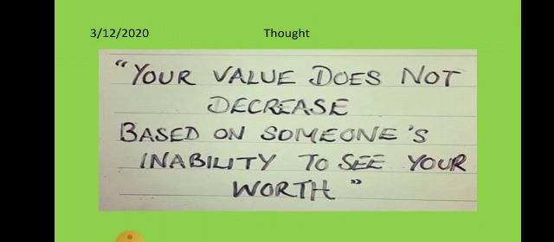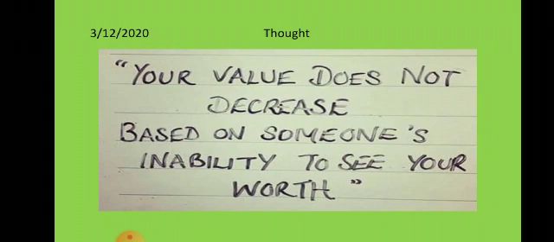Before moving forward, let us see today's thought. Your value does not decrease based on someone's inability to see your worth. I repeat, your value does not decrease based on someone's inability to see your worth.